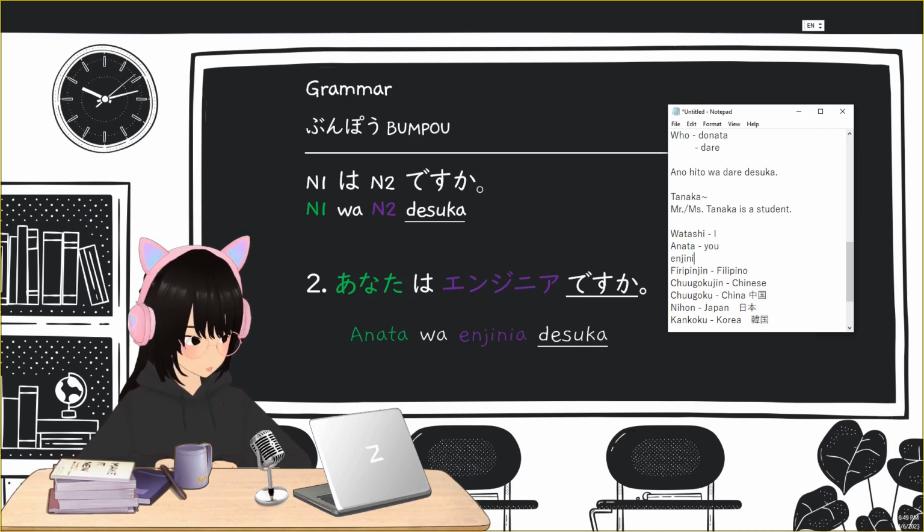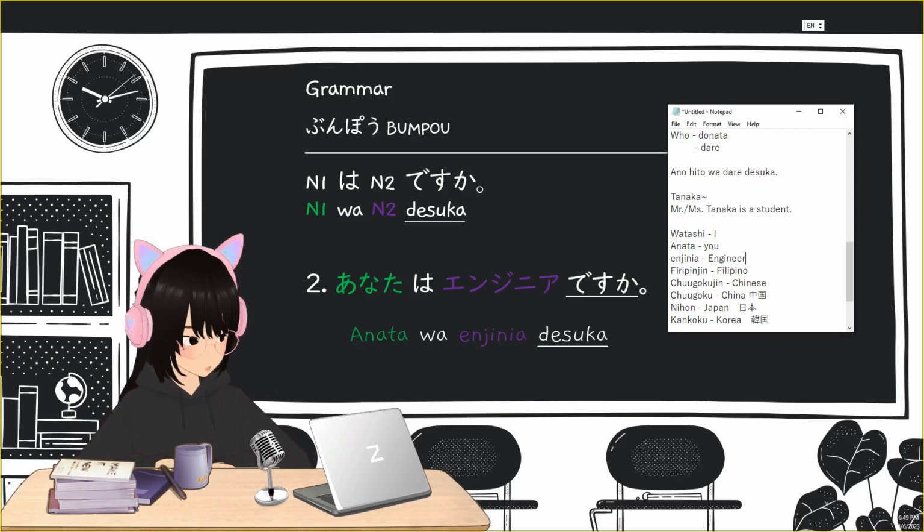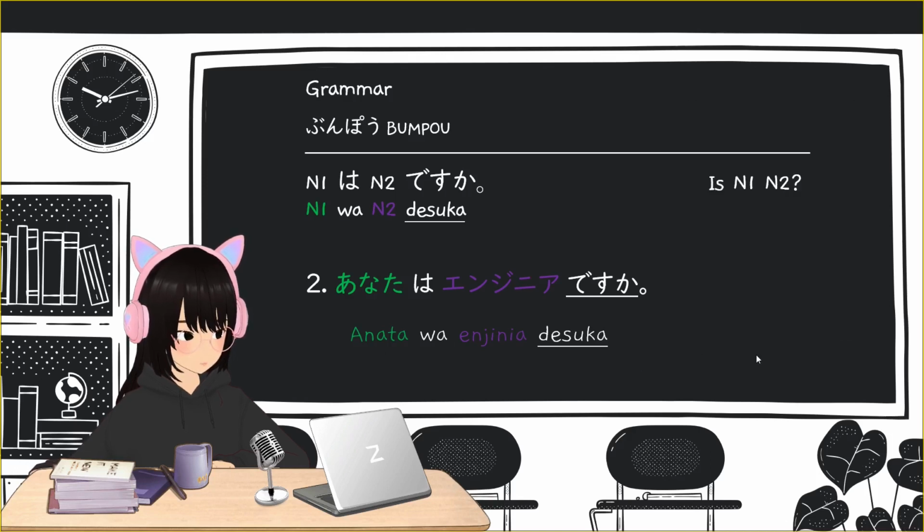It is written like this. Engineer is written in katakana, but it also means engineer. So here, "You, engineer?" Are you an engineer? So this sentence means, are you an engineer?